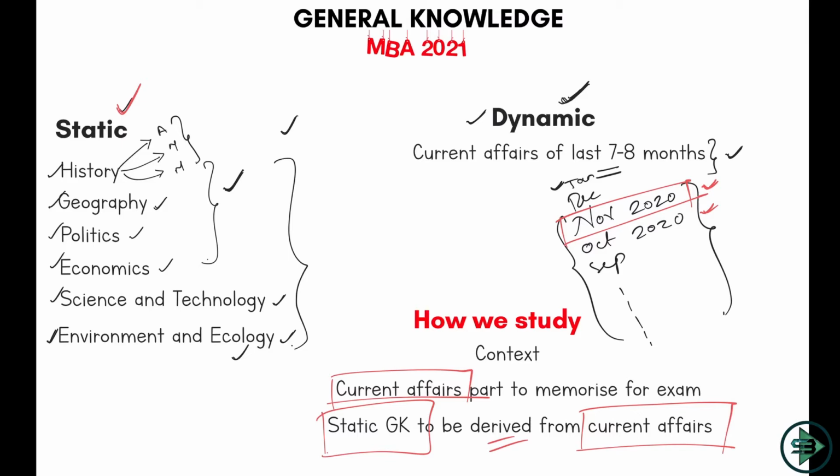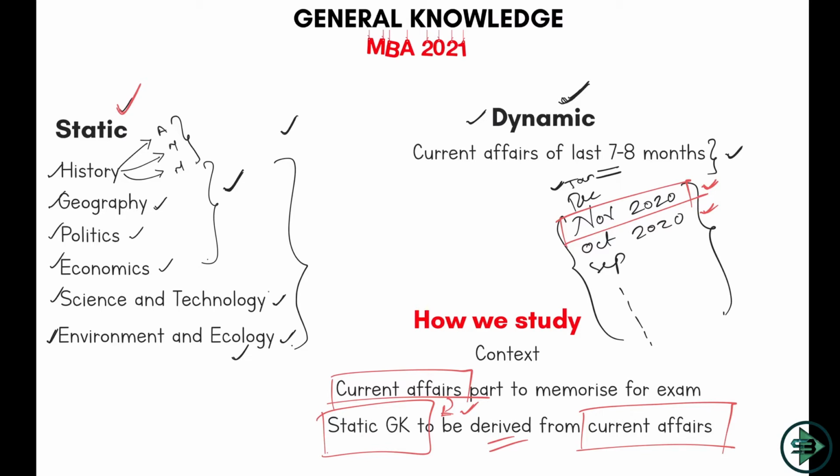They asked you this question because Nitish Kumar becomes the chief minister of Bihar, and they are now asking about the process of electing or appointing the chief minister. So current affairs is where the static GK is being derived from. You can expect a question on the repo rate. What is a repo rate? Why did they ask that question? Because the Reserve Bank of India just changed the repo rate.